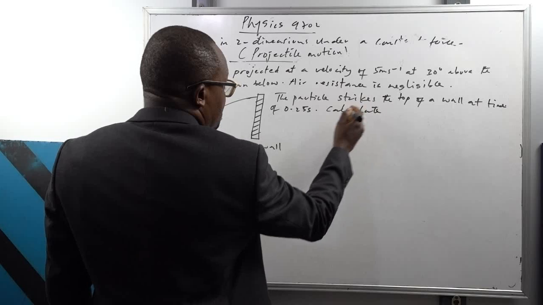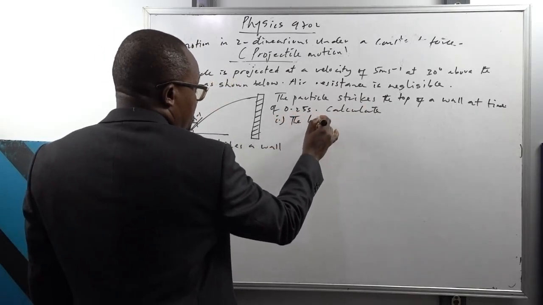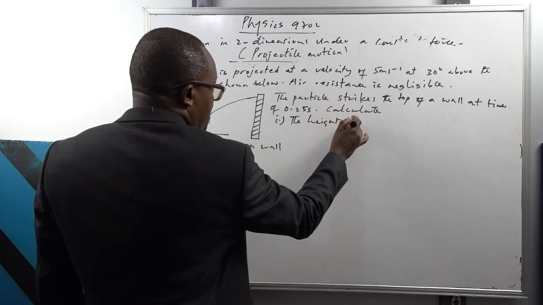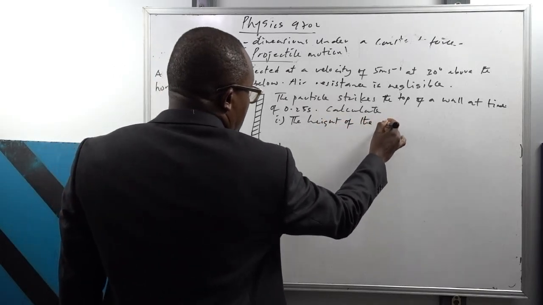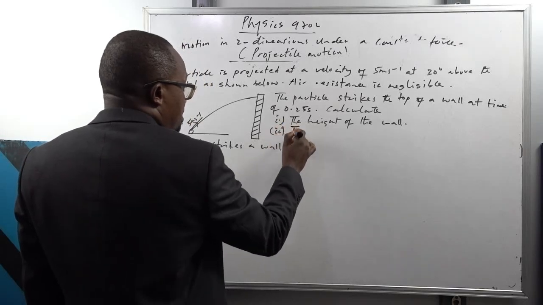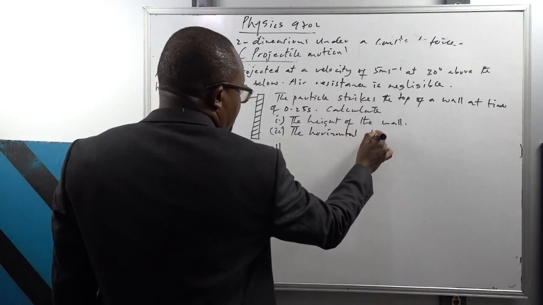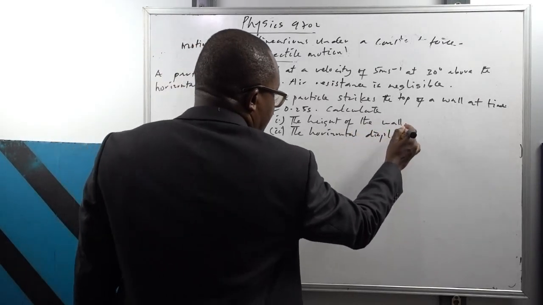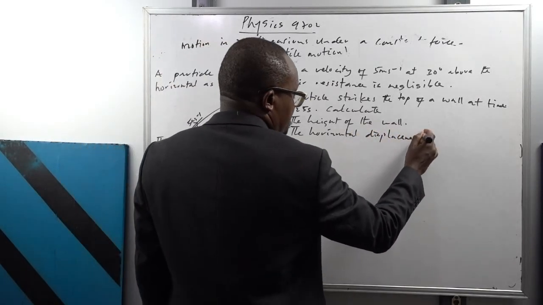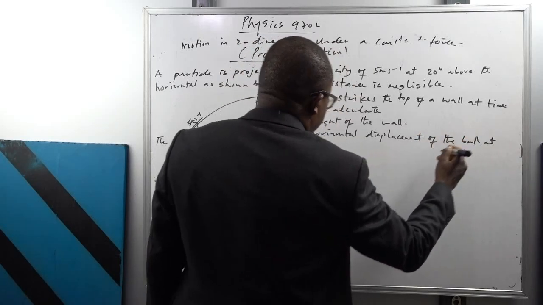Calculate, one, the height of the wall. Two, the horizontal displacement of the ball at that instance.